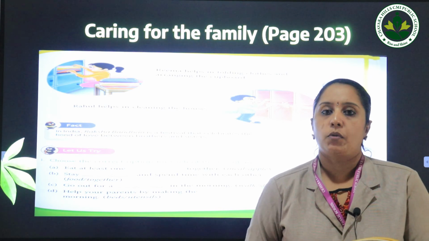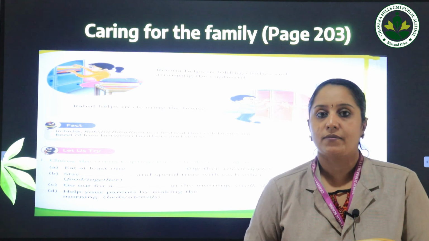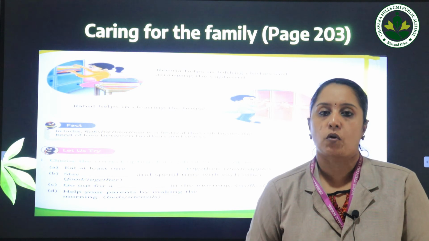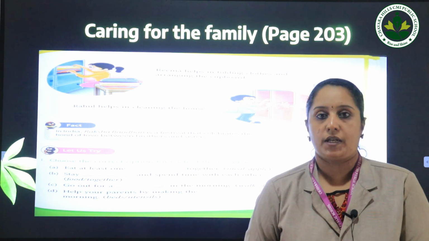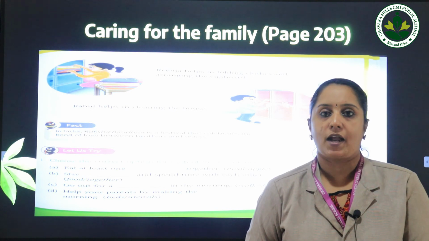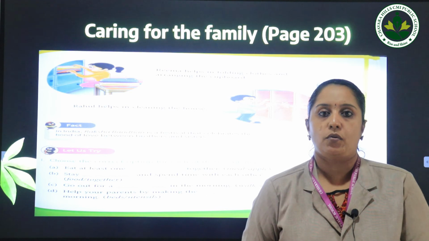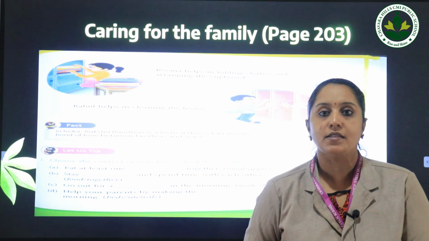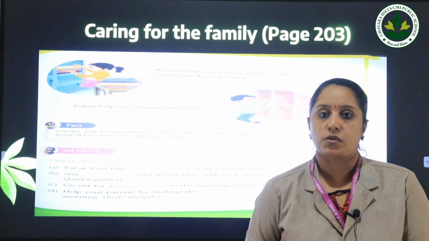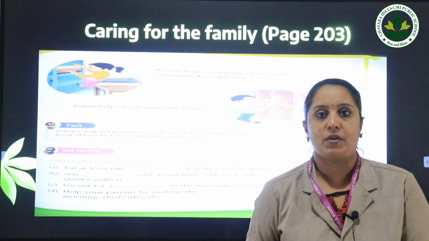So we were learning about Rahul's family. What type of family is he in? He is living in a small family. What is the other name for small family? It is a nuclear family. Who all are there in the nuclear family? Father, mother and 1 or 2 children. Now in Rahul's family, who all are there? Rahul, his sister Reema and his parents. So they spend time together, they do the work together, they support each other and their family is a happy family.